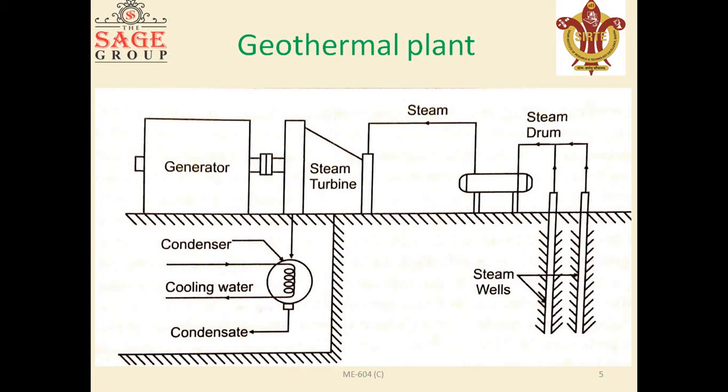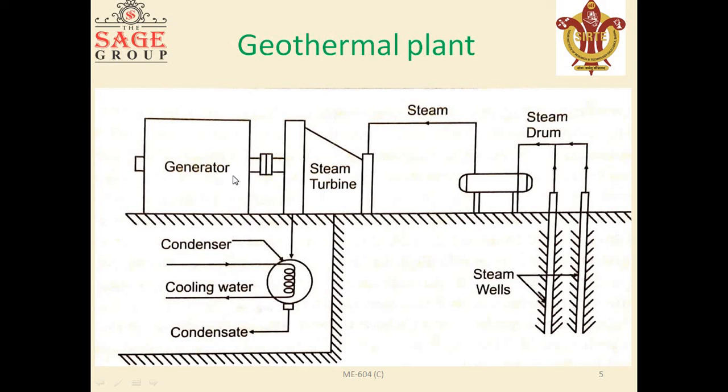This steam is passed through the pipes to run the steam turbine, which in turn drives the electric generator, which is coupled to it, to produce electricity.